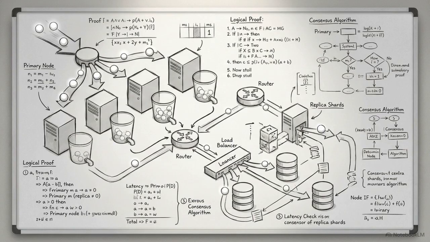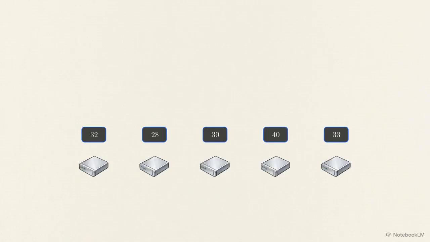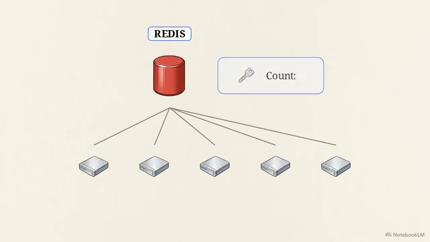This exposes a rigid law of distributed architecture. Anytime you need a system-wide invariant, like a total rate limit across all nodes, you require shared state. To fix the architecture, we remove the rate limiter from local memory and implement a centralized data store. By connecting all 5 pods to a single Redis instance, Redis acts as the sole source of truth for how many requests a specific API key has consumed.